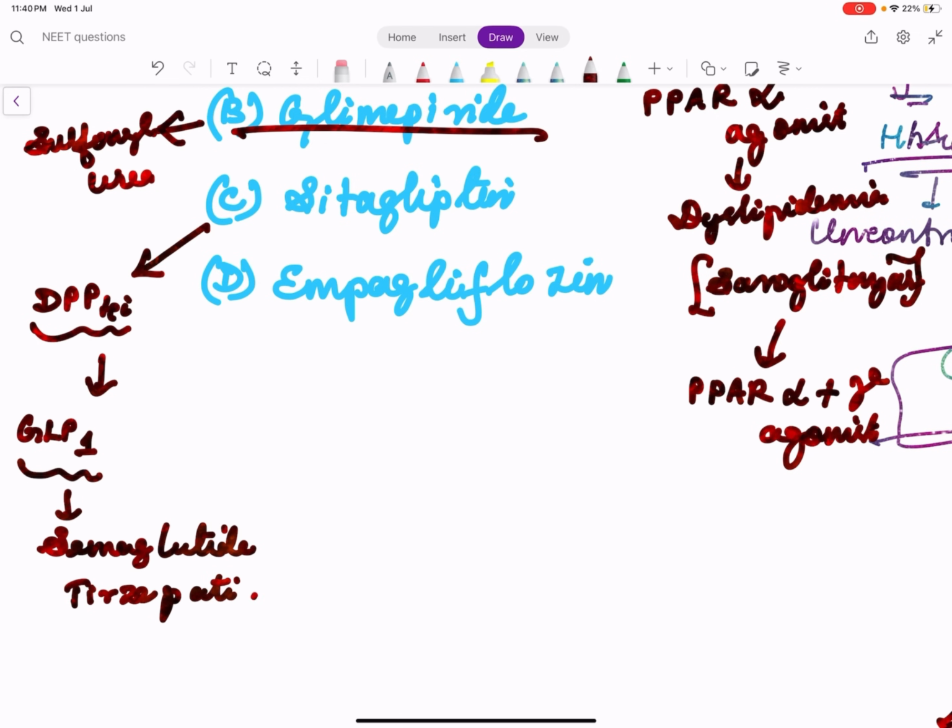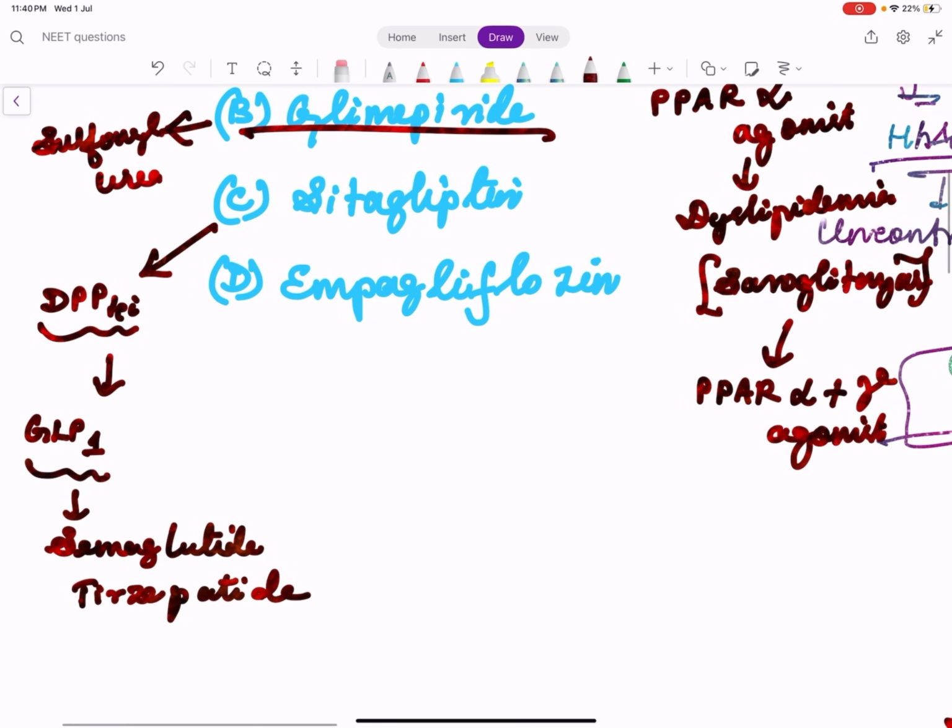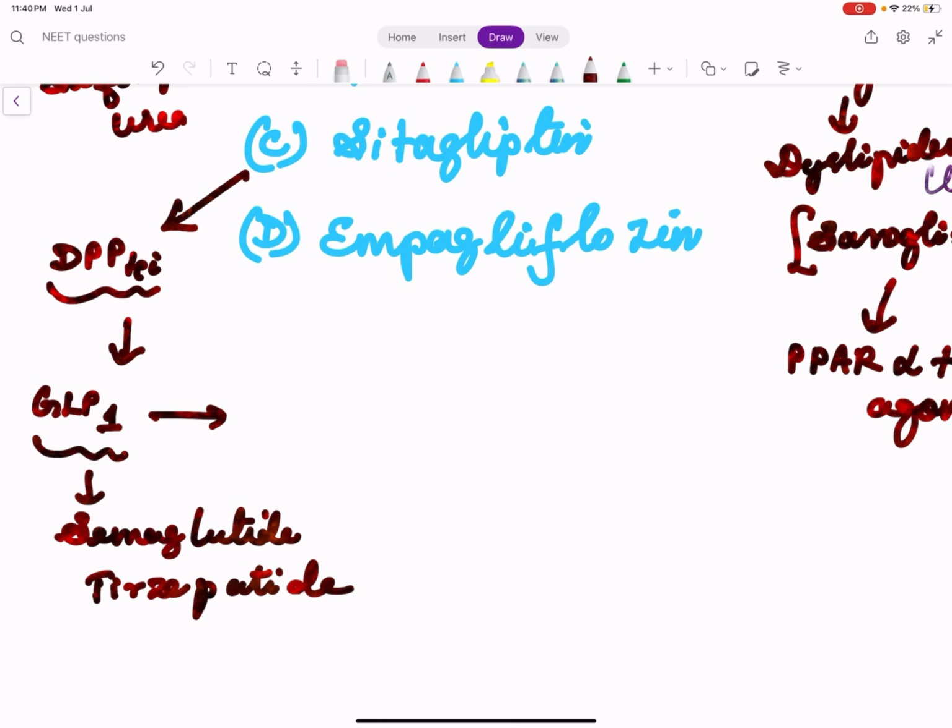These are drugs which are used in weight loss and in diabetes. So DPP4 is an enzyme which breaks down GLP-1. When DPP4 is inhibited, GLP-1 increases. Remember, GLP-1 is an insulin secretagogue. It helps to secrete insulin.